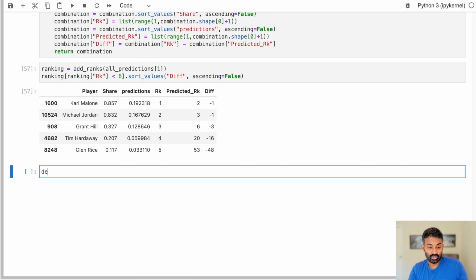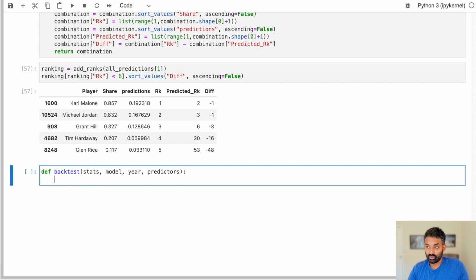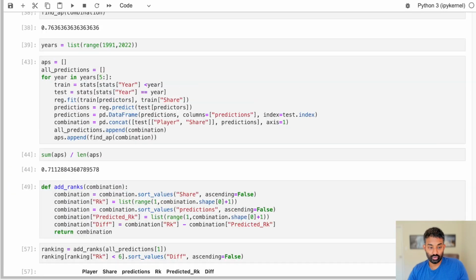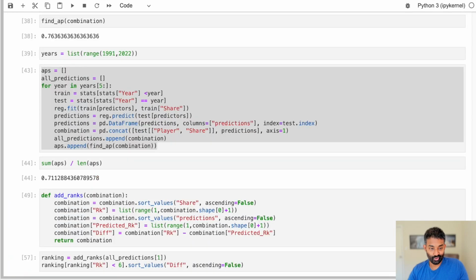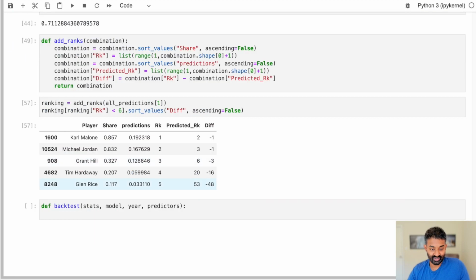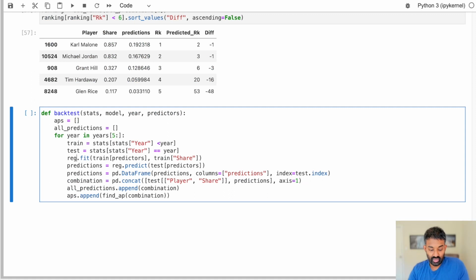So the next thing we're going to do is build a backtesting function, just to make it really easy for us to continuously run it and get predictions whenever we want, instead of copying and pasting that loop. This function will just do what this code did, but in a nice function form. So let me copy and paste this code down here, and then we'll rename this to account for some of our more generic variable names. Right, so that should work.